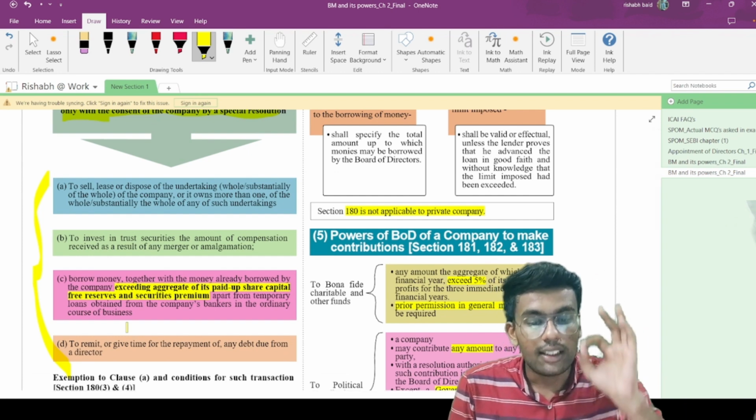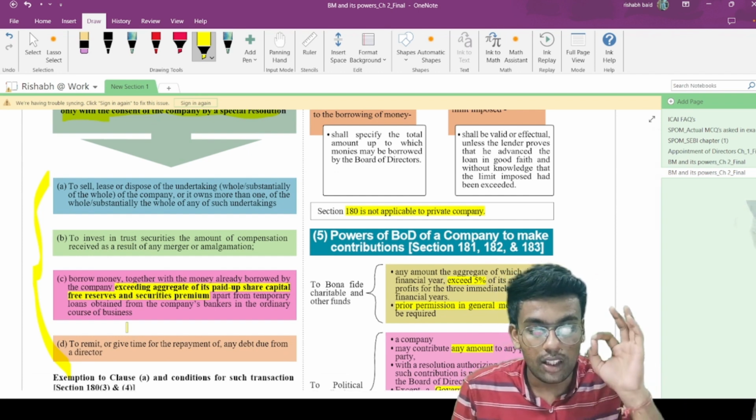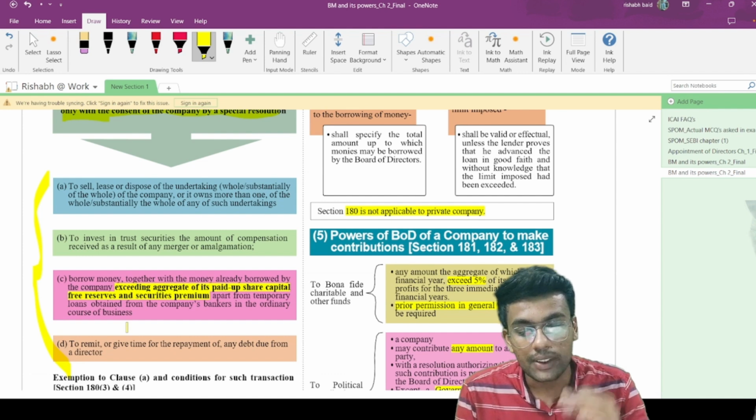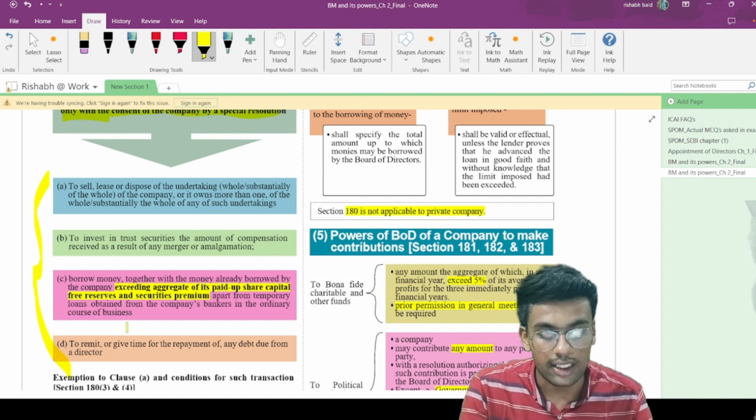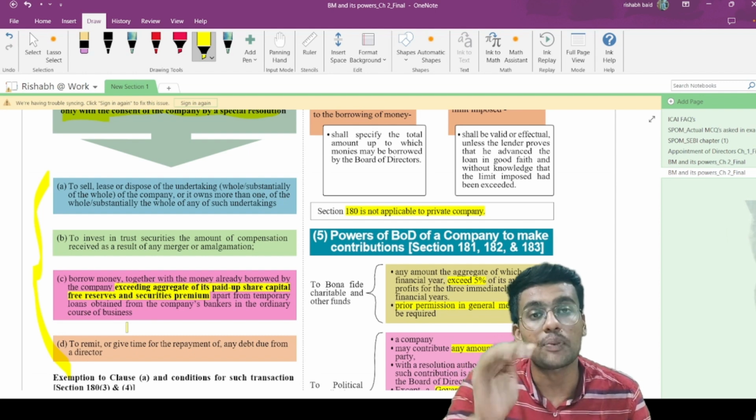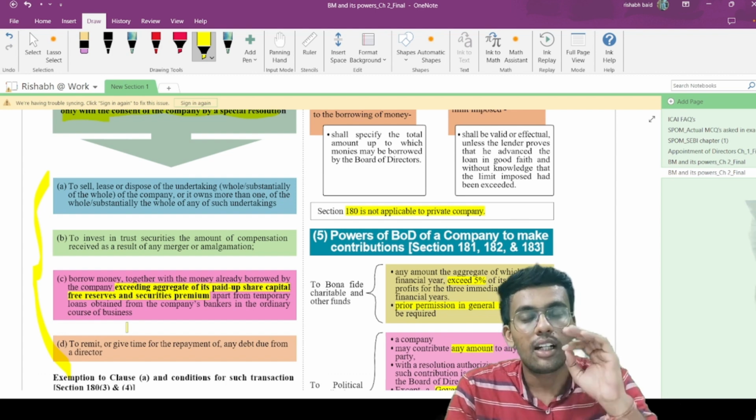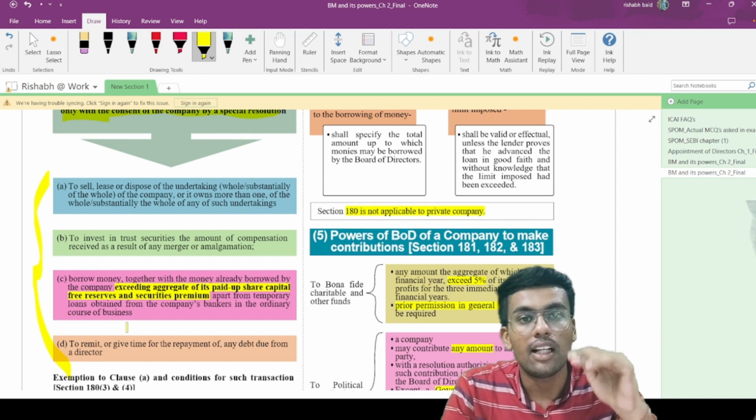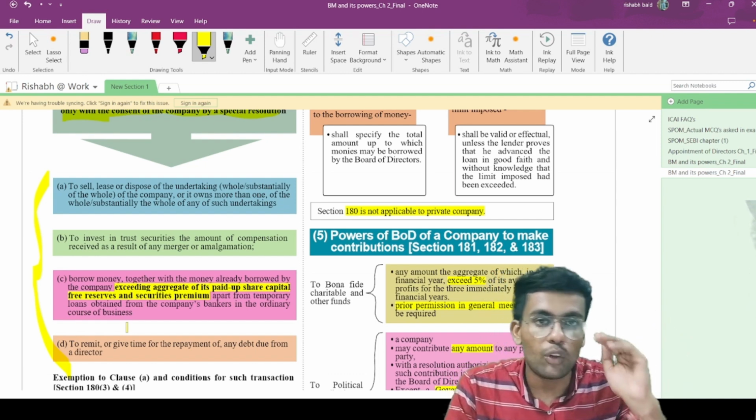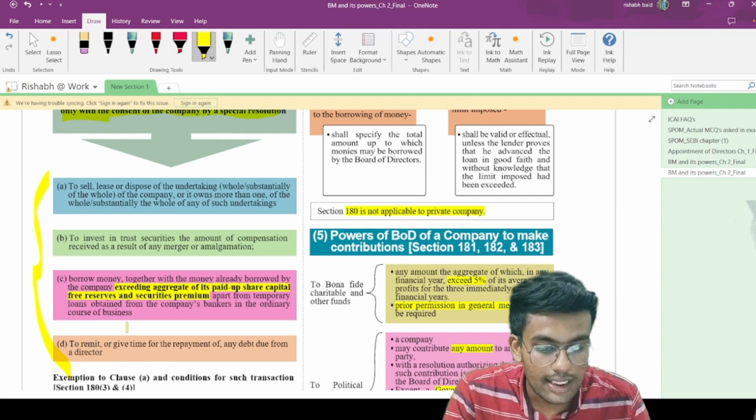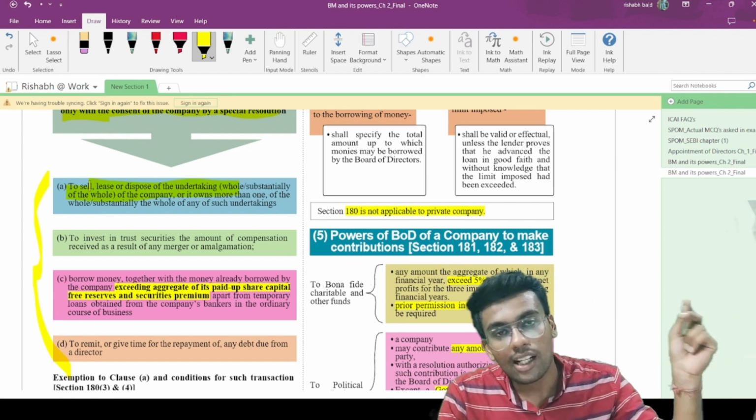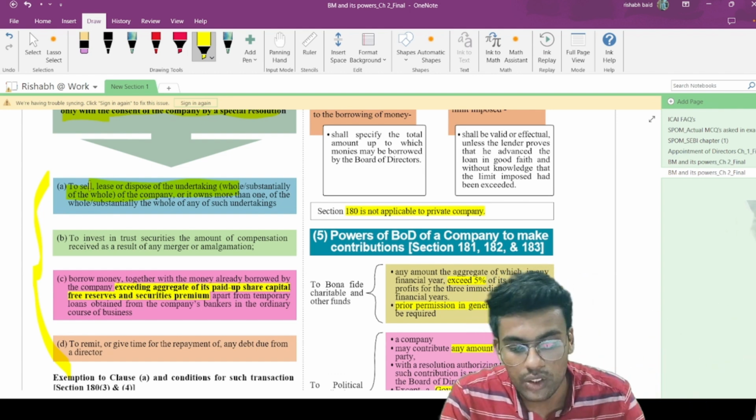To sell, lease, or dispose of the undertaking wholly, or substantially the whole of the undertaking of the company. It means if a company is going to sell or lease or dispose of any kind of undertaking which is substantial in nature. So what does substantial mean? Substantial means the net worth of that undertaking is more than or equal to 20% of the company, or the revenue generated from that undertaking is 20% or more of the company. Then that undertaking is to be considered as substantial. So if you are going to sell, lease or dispose of one or more of such substantial undertakings, then in that case you need to pass a special resolution in the meeting.